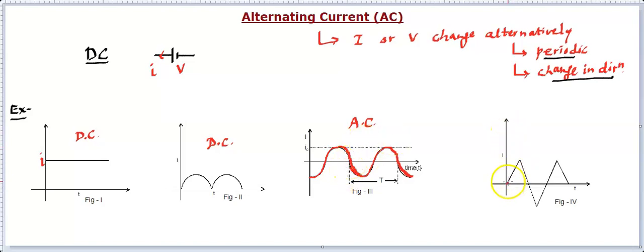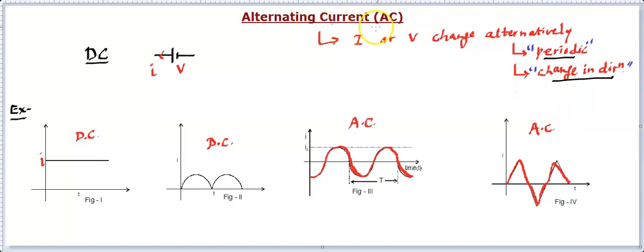Similarly, if you look at this, the current increases to a maximum, then decreases to 0 in one direction, then does the same in another direction and completes one cycle. Then the same cycle is repeated. That means this is also an example of an alternating current source. So these two are AC currents, where earlier these two were DC sources. So now the definition must be clear: current or voltage must vary periodically, and there has to be a change in direction. That means current must be changing direction, or voltage must be changing sign, polarities, right?